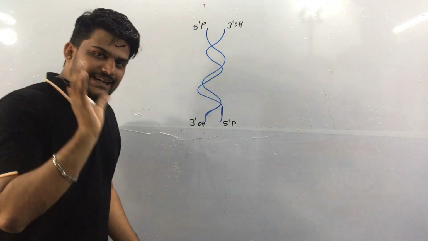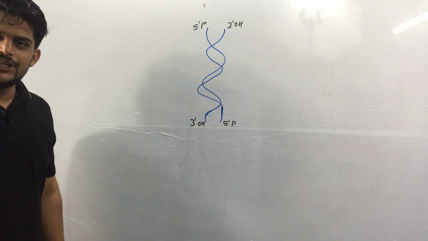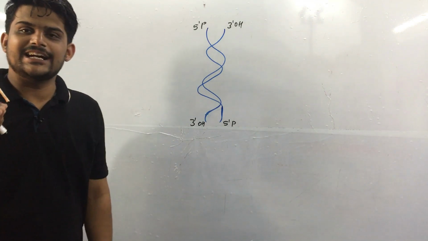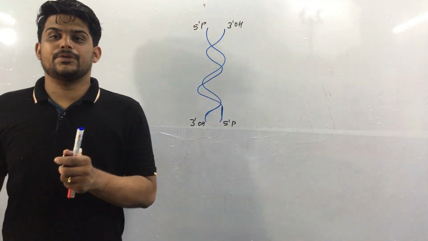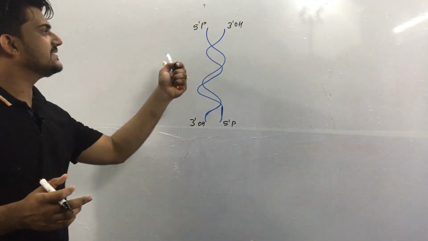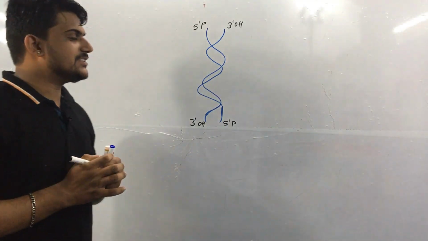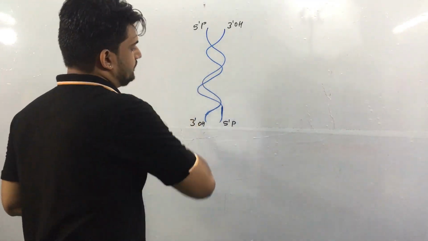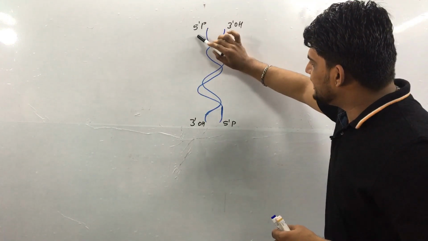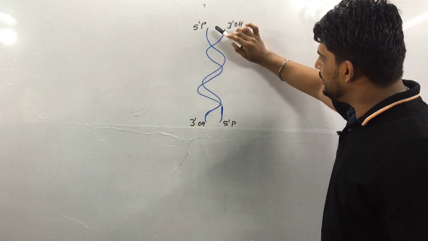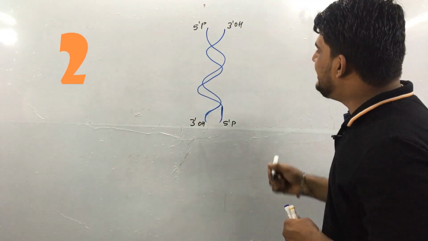So a question comes here: how is this going to happen? This is because of the attachment of phosphoric acid, or you can say the formation of phosphodiester bonds, that leads to this type of formation of the helix model. This is only because of the phosphodiester bond. Now you can see here, as it is a 5' end and it is a 3' end, that means the two polynucleotide strands are running anti-parallelly.